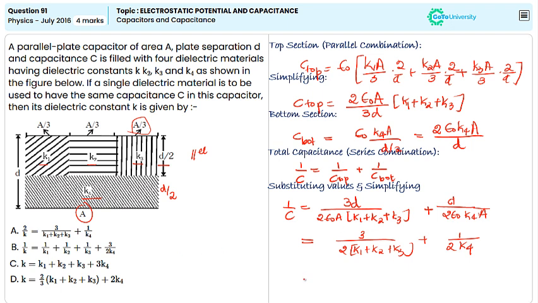Therefore, the equivalent dielectric constant K is given by 2 by K is equal to 3 by K1 plus K2 plus K3 plus 1 by K4. Here K is nothing but D by epsilon naught A, and 2 is sent from here. Hence, the correct answer is option A.